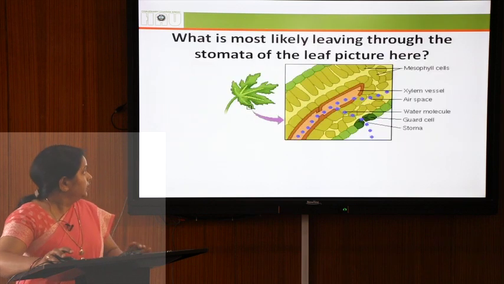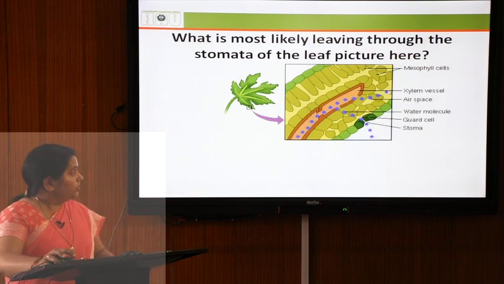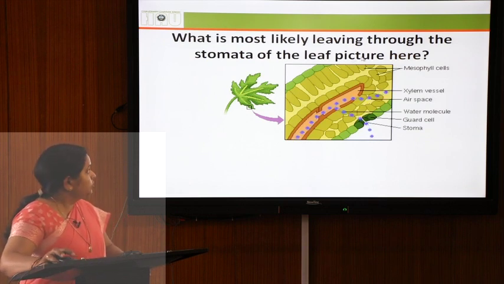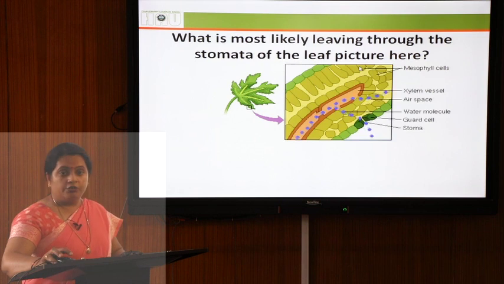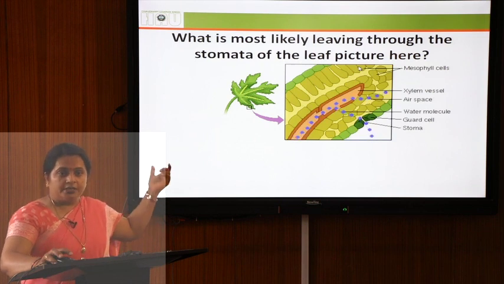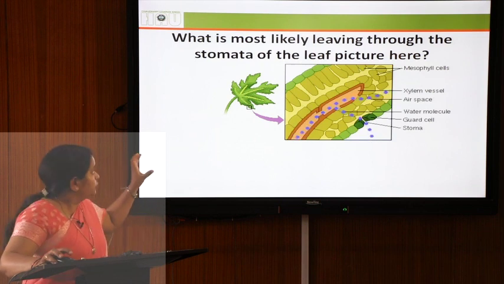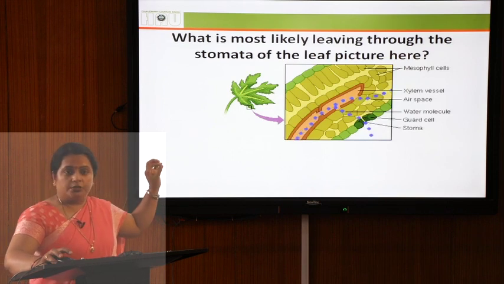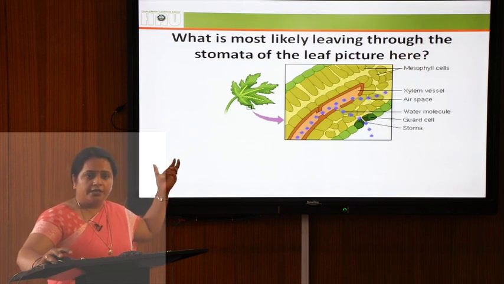Then you can see from this picture what is actually leaving through the stomata of the leaf. Is it living tissue, or water, or anything else?